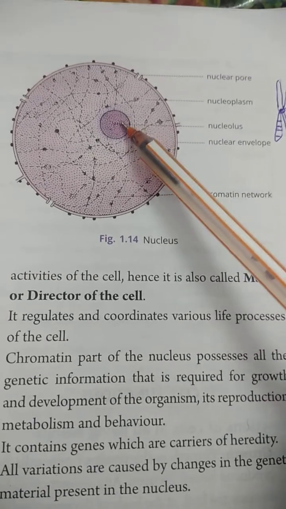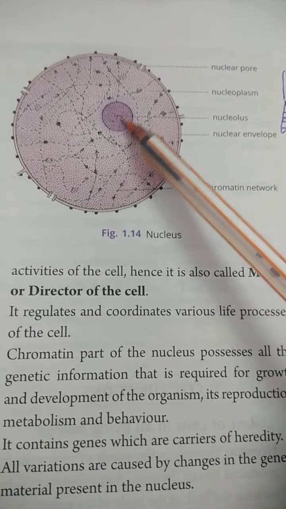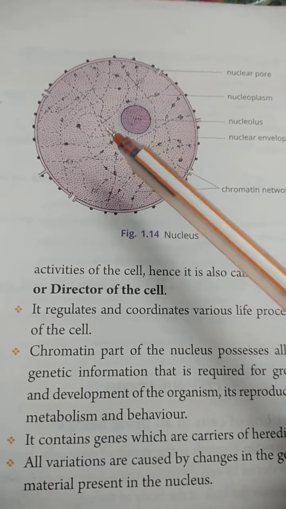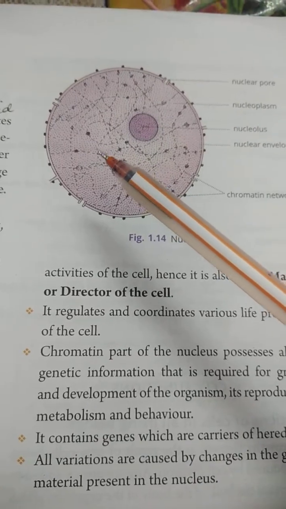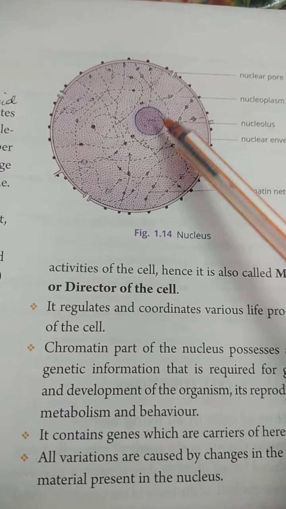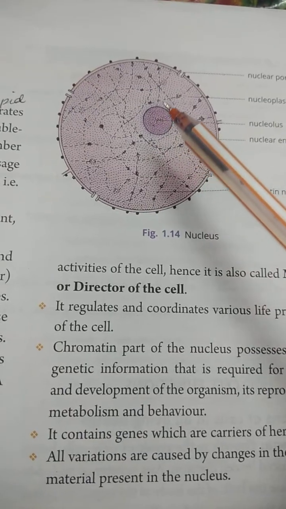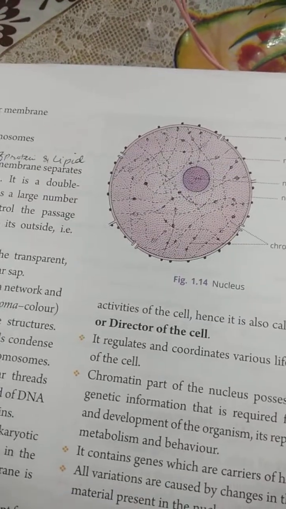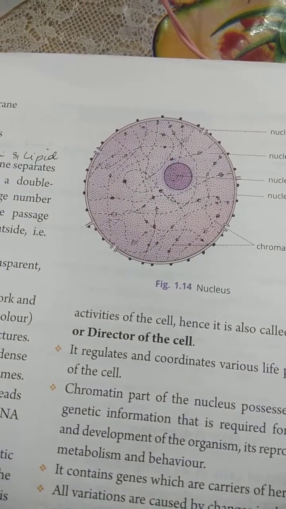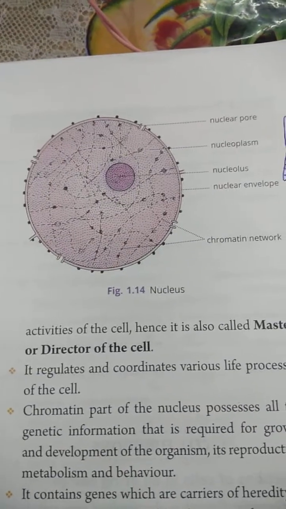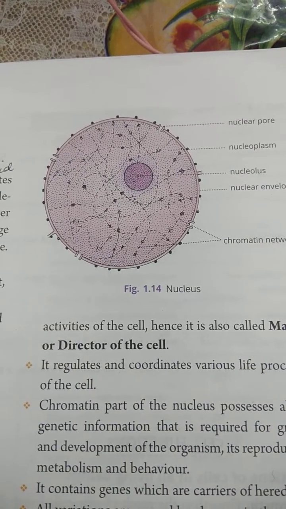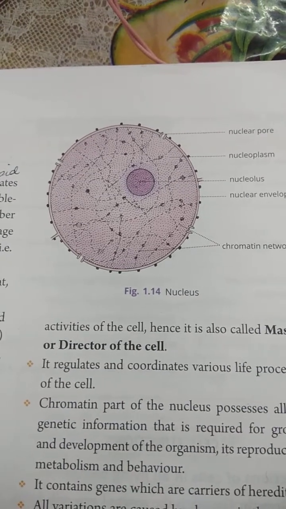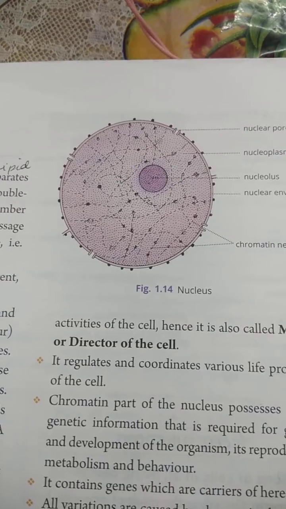It is a non-membranous cell organelle, rich in protein and RNA, ribonucleic acid. The nucleolus is helpful in protein synthesis by forming and storing RNA. The nucleus coordinates various life processes, meaning all the functions going on inside the cell are controlled by the nucleus. That's why if the nucleus were not there in the cell, then the cell would die.